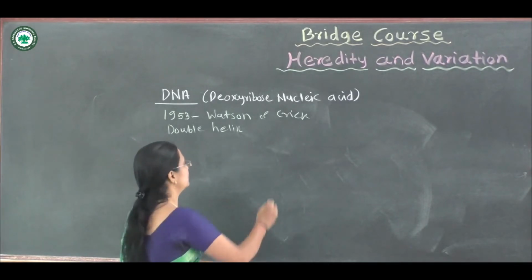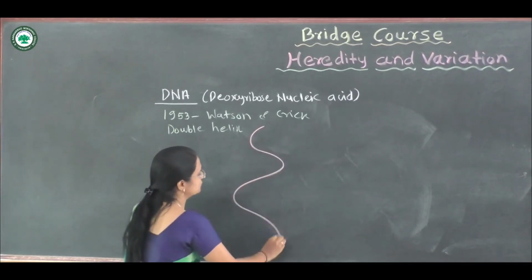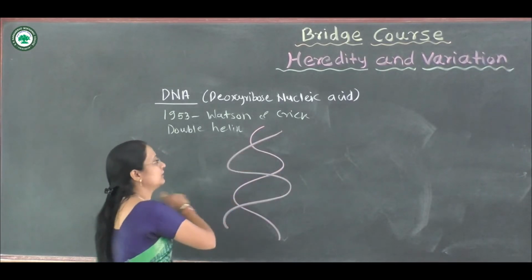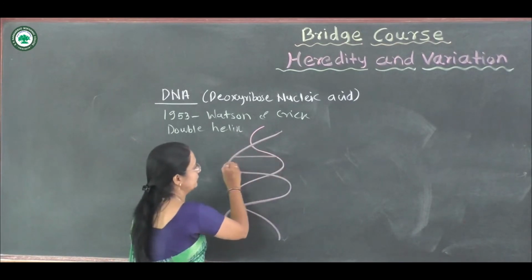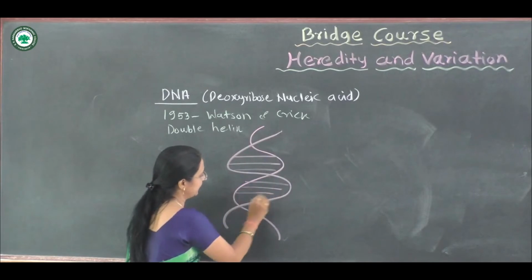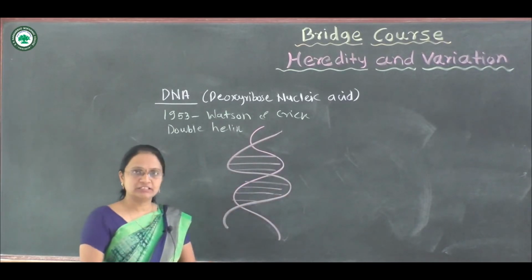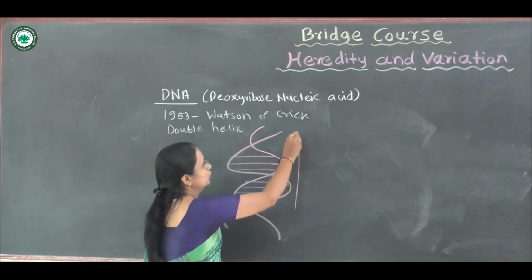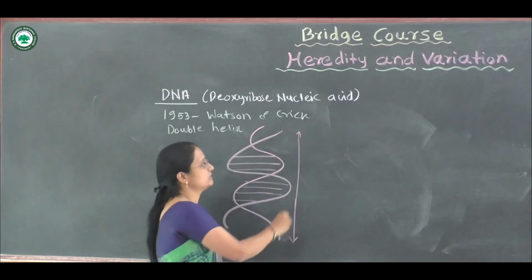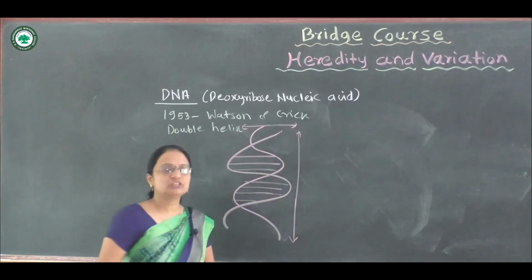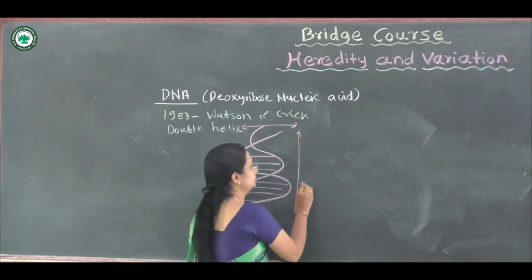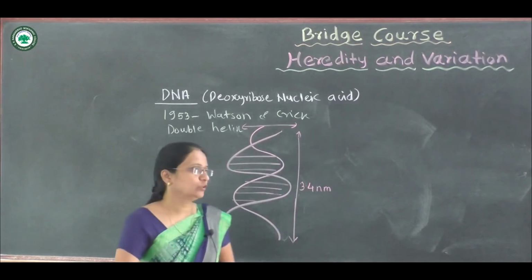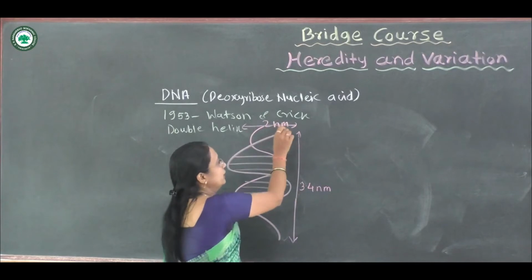In the structure you are seeing here, it is observed that DNA has a double helix model. The ladders show the nitrogenous bases, which are arranged there. Now let us look at the length and width of the complete DNA. The length of one turn is 3.4 nm, and the width is 2 nm.